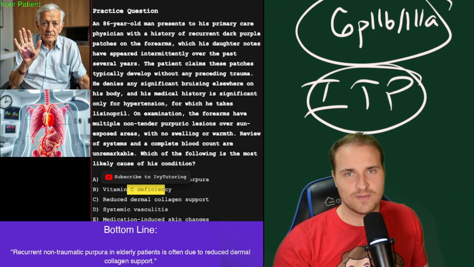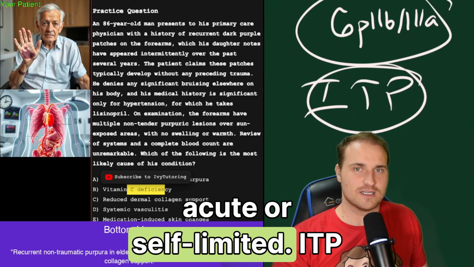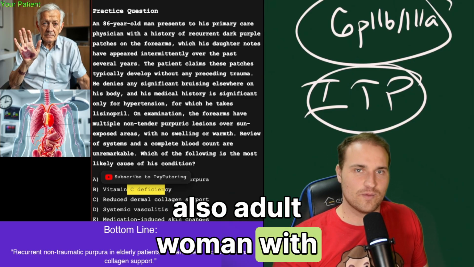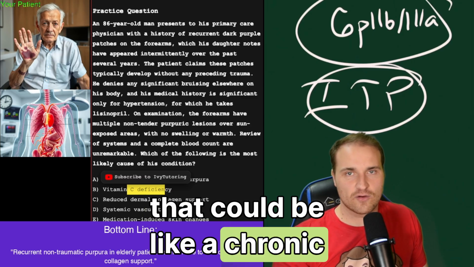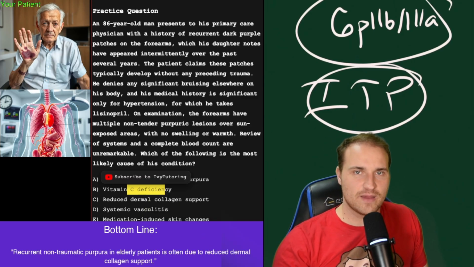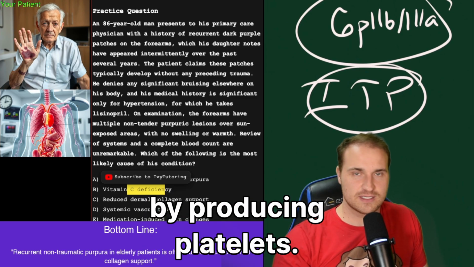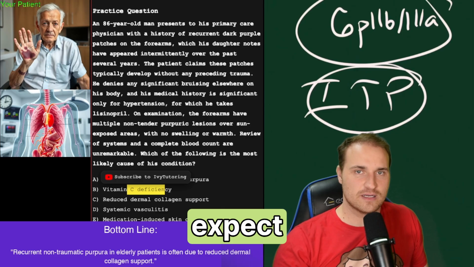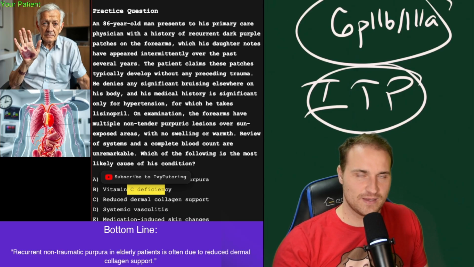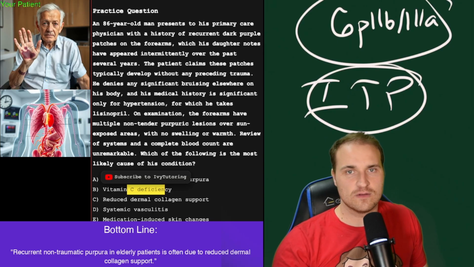Typically for ITP, you might see a child with a recent viral illness, and that's often acute or self-limited ITP. Also adult woman with chronic bruising. That could be a chronic autoimmune ITP. And you have megakaryocytes increased in the bone marrow, because the bone marrow compensates by producing more platelets. And so the labs in ITP, you'd expect low platelet counts, normal PT, APTT. The hemoglobin would be normal. The white blood cell count would be normal. The bone marrow, however, would have increased megakaryocytes.